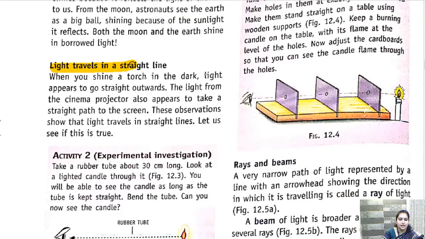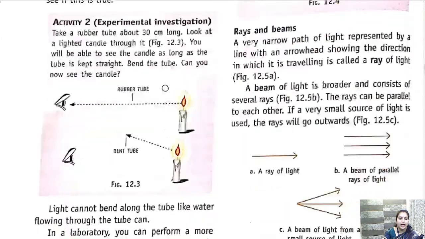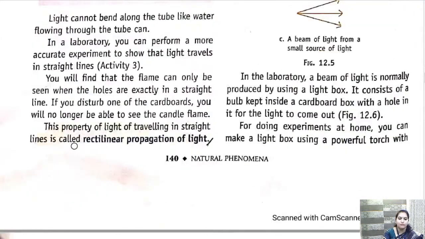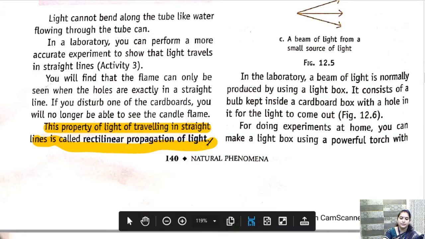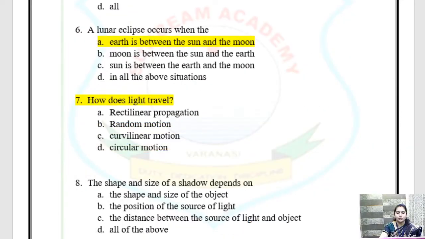This property of light traveling in a straight line is called rectilinear propagation of light. So what is the answer? Answer is rectilinear propagation. Okay. So what is the answer? Answer is rectilinear propagation. It means that light travels in a straight line.